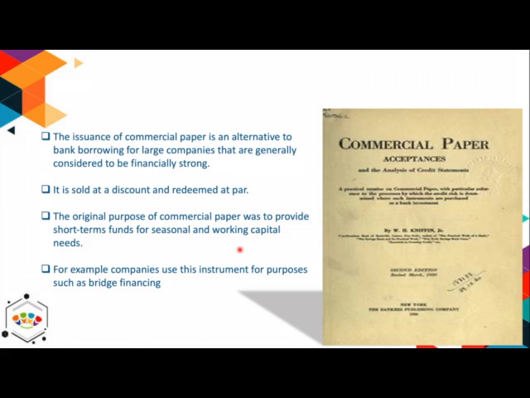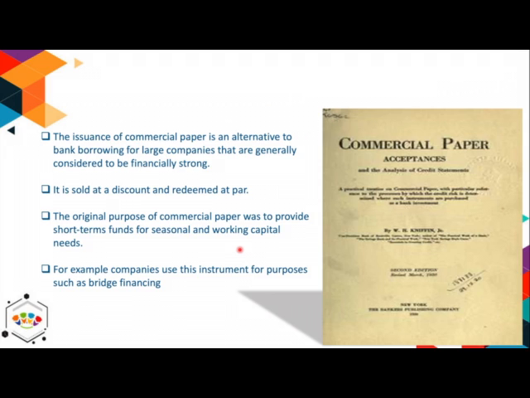It means the company can directly sell the commercial paper to the buyer or can take the help of some agencies. The minimum face value of a commercial paper is usually 5 lakh rupees. How is it done? Basically, commercial papers are issued for a period of 15 days to 12 months. They are usually issued at a discount, but sometimes they are also issued at a definite rate of interest. There is no active secondary market available for them. However, the issuing company buys them back on request also.